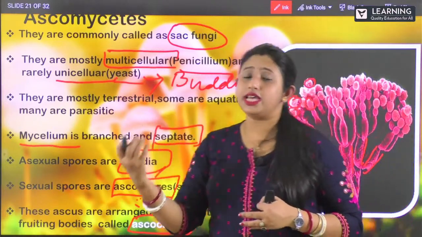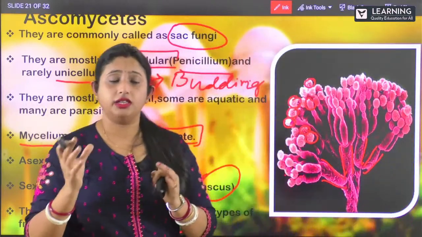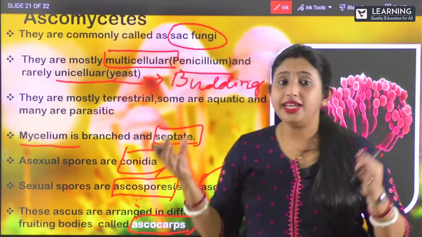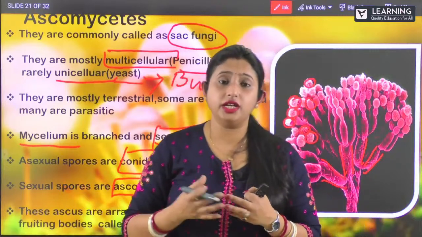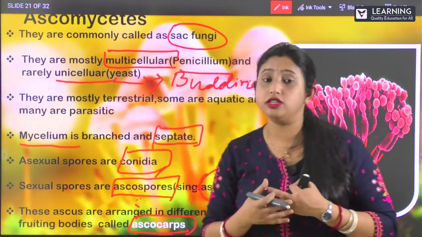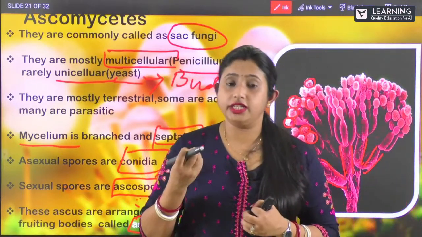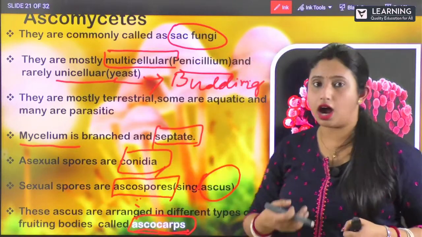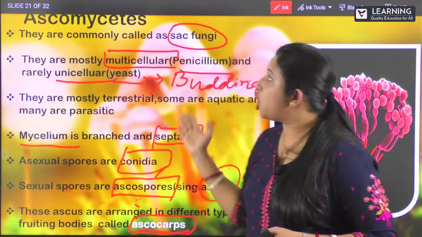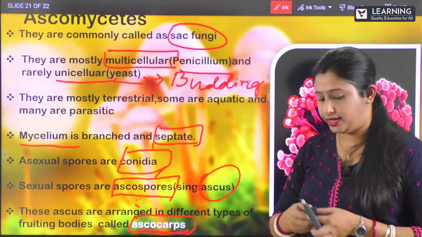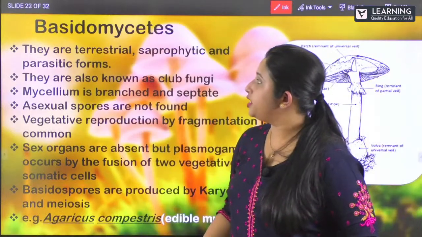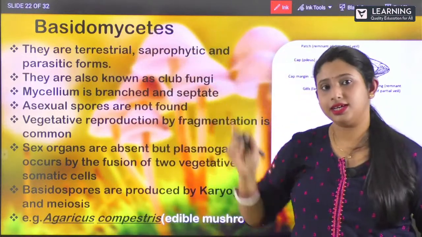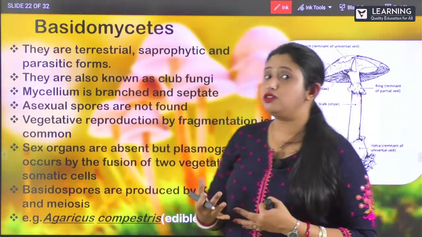So when these asci join together or combine together, they form many cells, combining together to form a huge body that is known as the fruiting body. That is known as ascocarps. Clear? So that is all about ascomycetes. Next type of fungi is basidiomycetes. Clear?